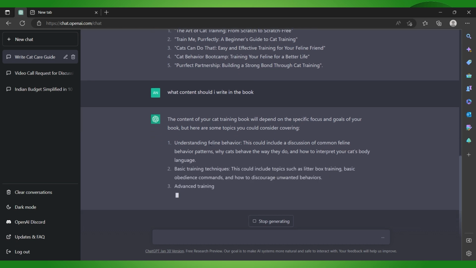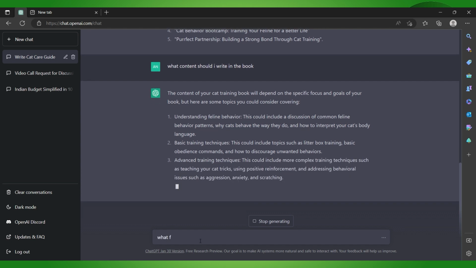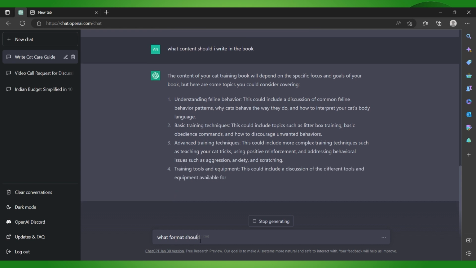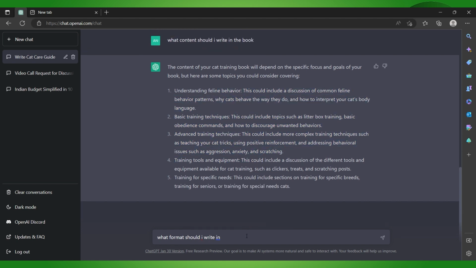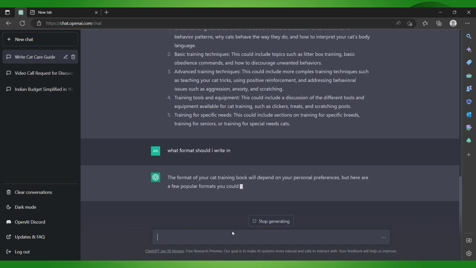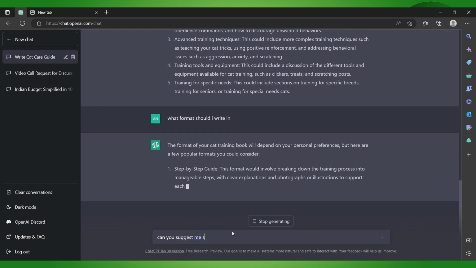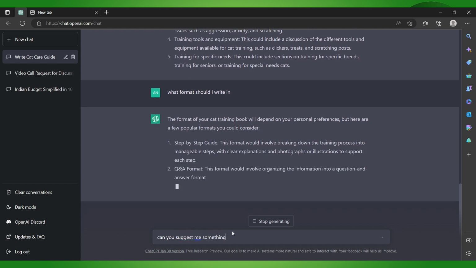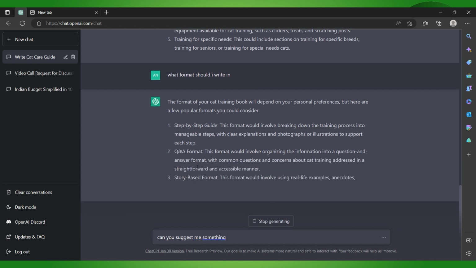Okay, so I can just write in this format, and I can ask it what format should I write in, right? So guys, you can see that it's pretty much, and I'll just stop generating it and I will ask it another question. What format should I write in? The format of your cat training book depends on your personal preferences. Okay, can you suggest something? Let's see, yeah, it is suggesting a step-by-step, Q&A format and all that, right?